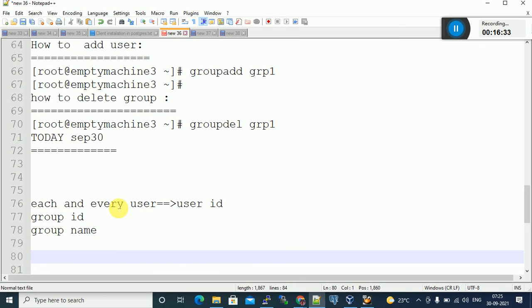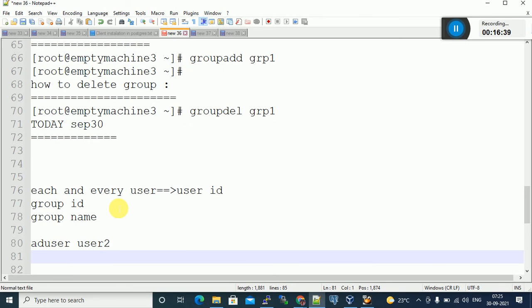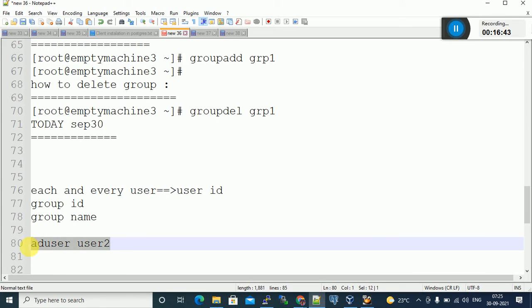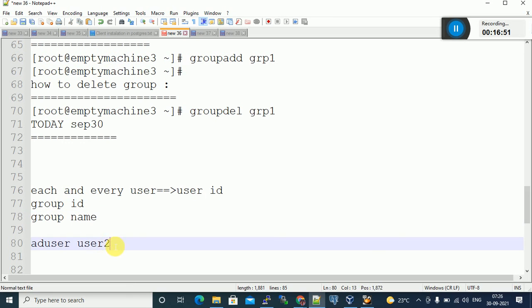If you are not specifying user ID and group name while adding the user, it will create the same user ID, same group ID, and group name also the same as the user name.